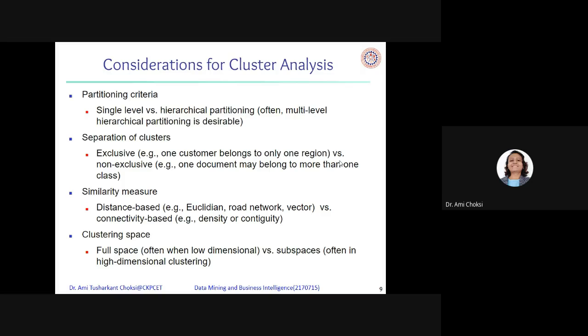Then clustering space: full space, often when low dimensional, versus subspaces, often when high dimensional. See, if it is high dimensional, then too much data is there, so we consider subspaces. But if it is low dimensional, then we consider the full space. Fine.